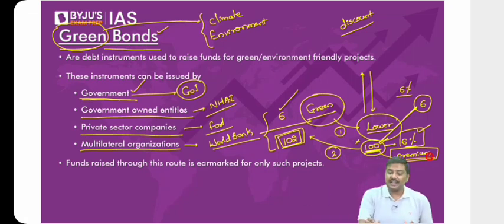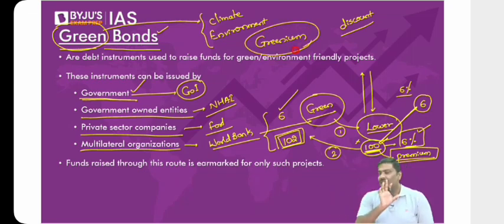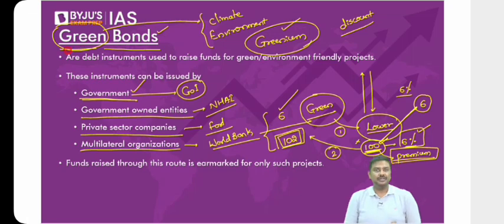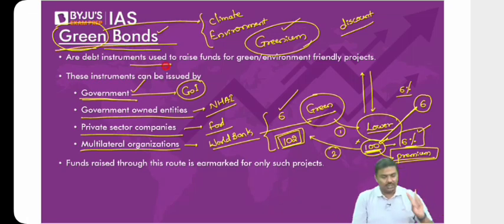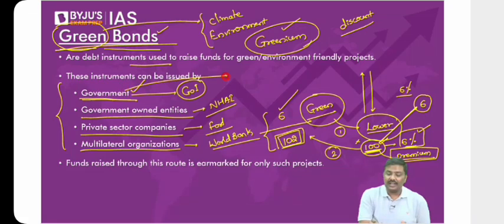This process is called a greenium. Because it is a green bond, this is referred to as a greenium, that is, a green bond premium. Okay, so that is the basic idea of green bonds. Point number one, these are debt instruments. Point number two, these are issued by various agencies, including the government, and whenever the government issues them, these are called sovereign green bonds.